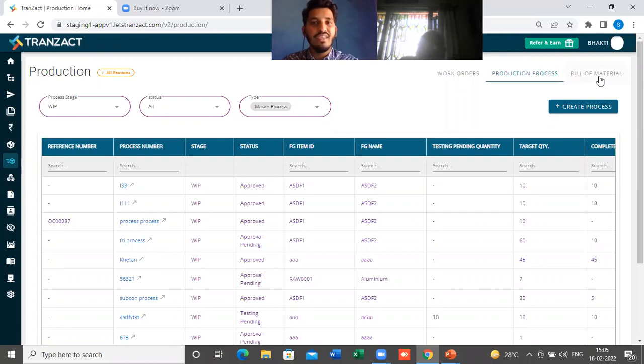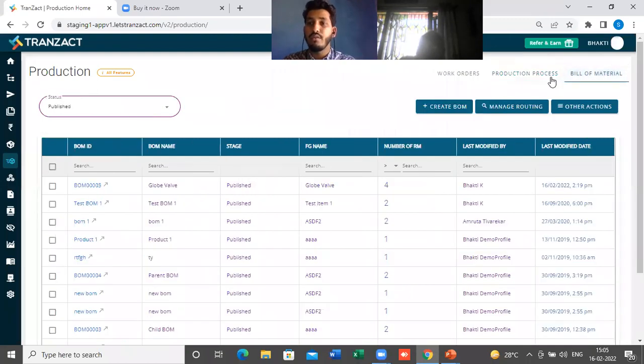If you see, previously there were 4 different tabs present on the top right corner: bill of material, production process, work orders, and routings. Now we have added routings here in the bill of material section. If you go here and check the bill of material part, you will see the manage routing option. The first thing I want to show you is that manage routing is now merged in the bill of material.